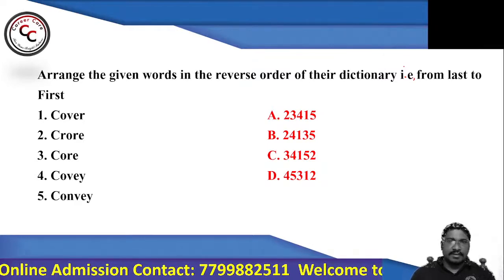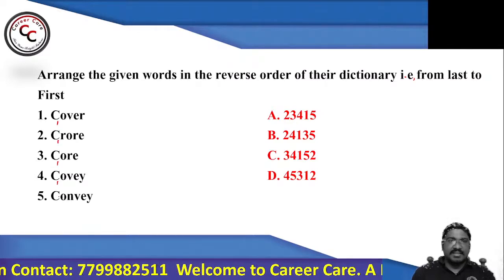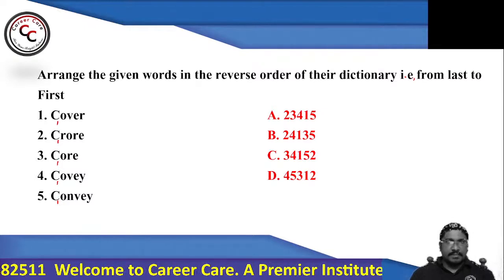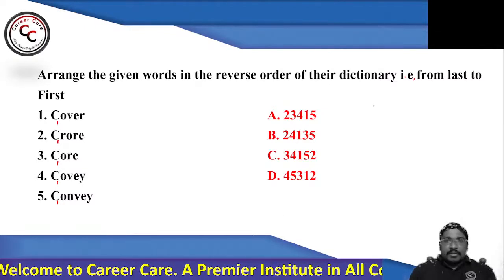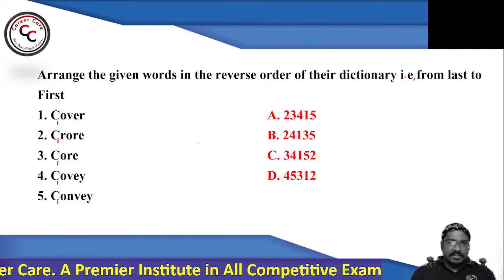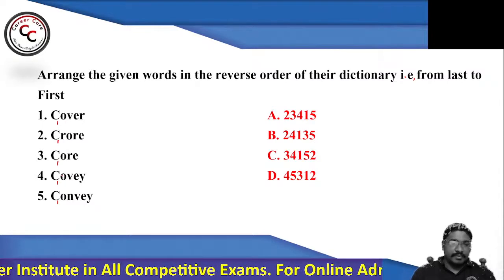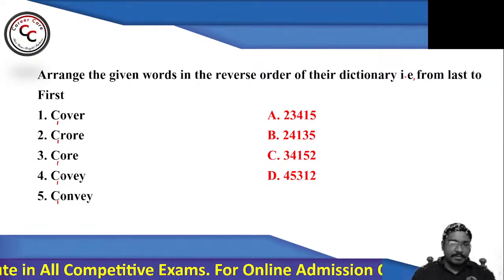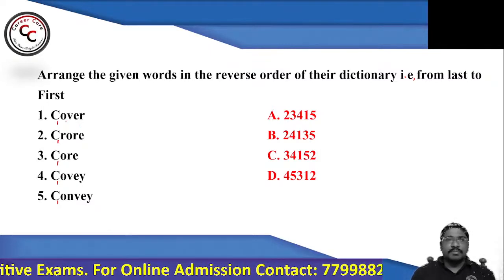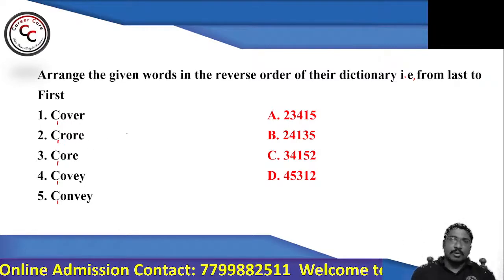No answer so far, right? See, the starting letter is C in each and every option. Here we are supposed to arrange in reverse order of the dictionary. We know that the second letter is O. Here I am getting option number B, Balu and Deepika. Let's see. As you can see, O comes first and R comes later. O, P, Q, R. So crore will be the first one.